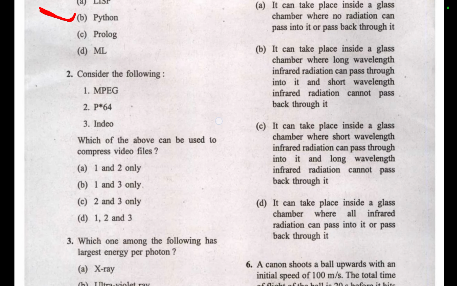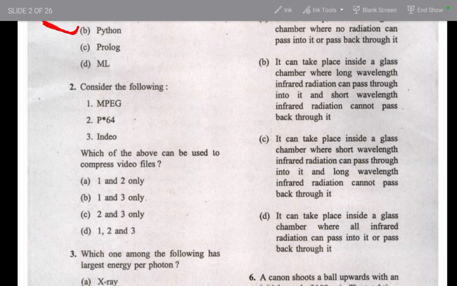So the second question is on a very fantastic concept in the examination hall. Maybe you don't know about all the three, and in your preparation you must not have read about these things, I am very sure about that, right?